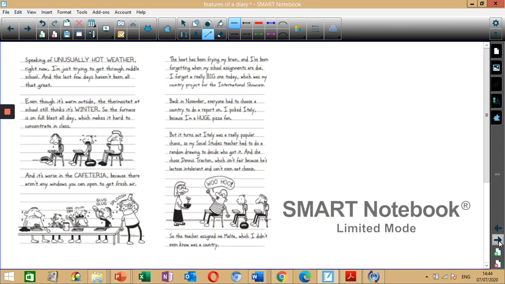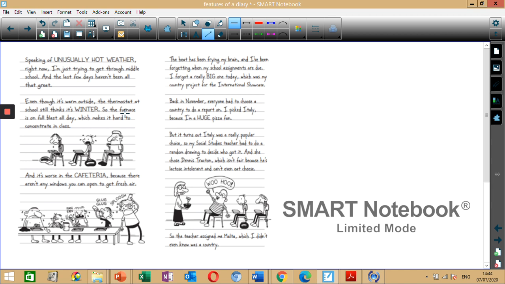So now over here in the Diary of a Wimpy Kid, there's a lot of colloquial language. So let's see if you can notice it. Firstly, what other features can you see? You can see paragraphs. 1, 2, 3, 4, 5, 6, 7. Now write down any colloquial language that you can find.